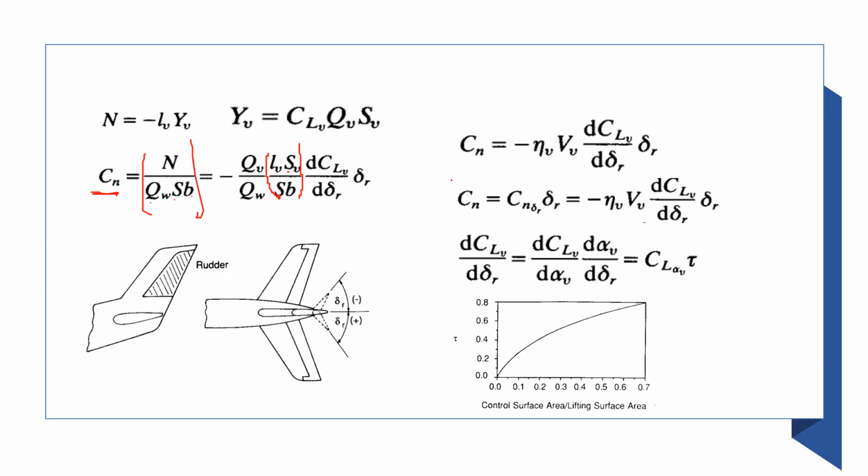It's just a volume in dimension. There is an area, there is a length, and because the length is to the power 3, it becomes a volume. These two numbers quantify the properties of the vertical tail, and these two quantify the properties of the wing. So we just call it the volume ratio for the vertical tail.